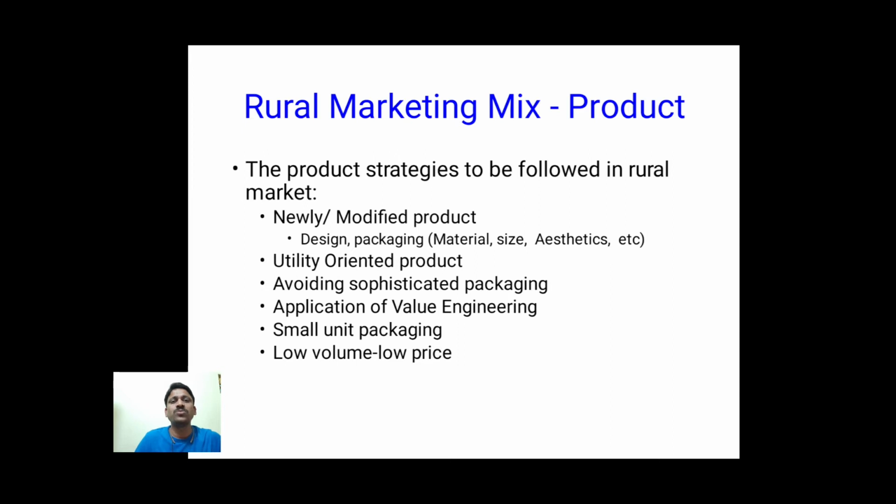So what are the things to be modified for rural areas? Design, packaging, etc. Packaging means maybe the material, the size of the package, or the aesthetics, meaning the appearance of the product, which should also be modified. We have to make all these features particularly for rural areas.